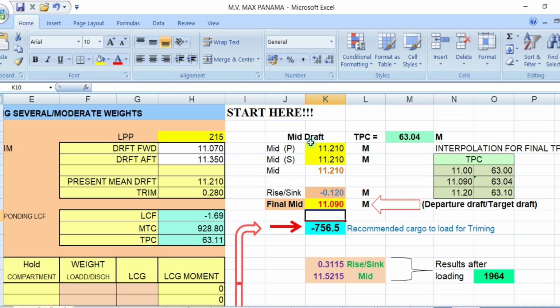For example, we are now loading at a berth in Australia, and the foreman came on board and told you, as chief officer, that he has just stopped loading because he wants to know how much remaining cargo to load on board before departure.